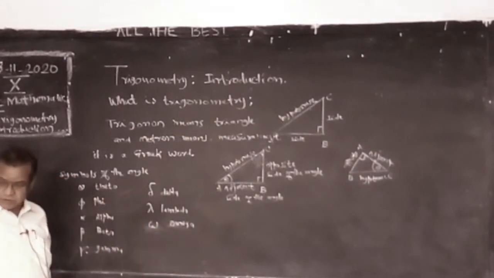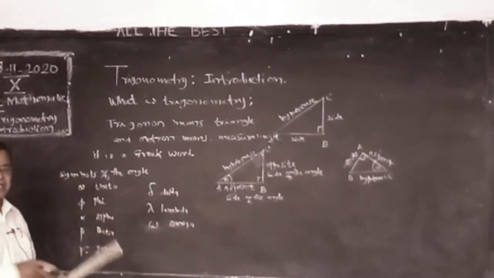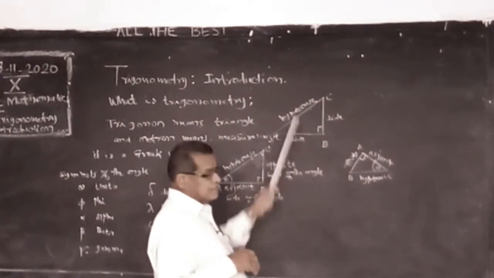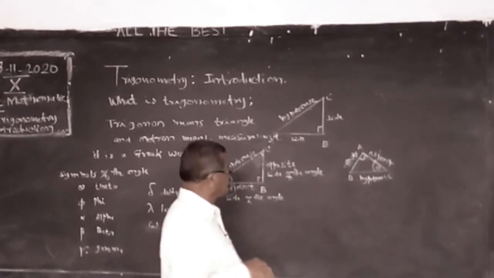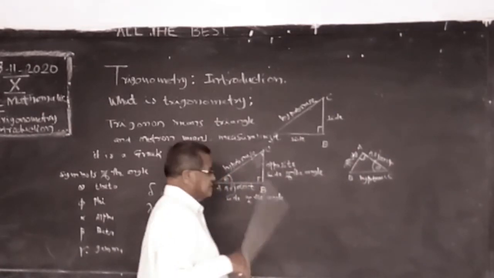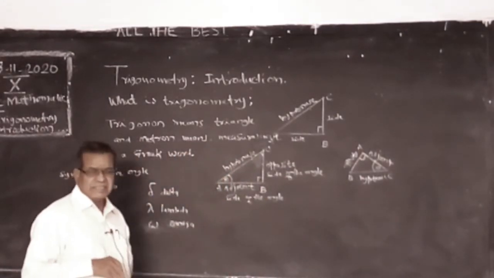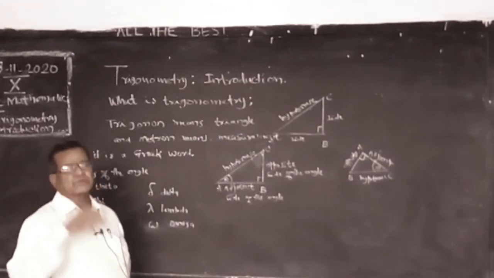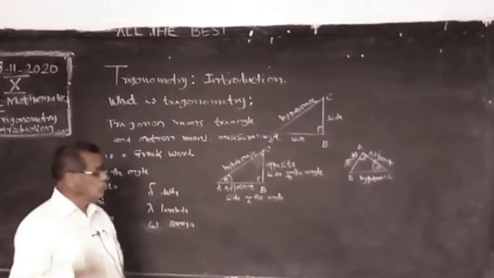Trigonometrical ratios. There are 6 trigonometrical ratios. Why only 6? A triangle has 3 sides, and 3 sides can be expressed in 6 ratios. How?